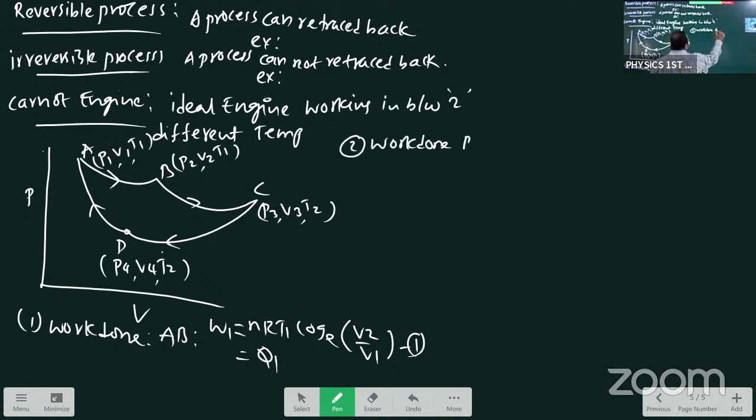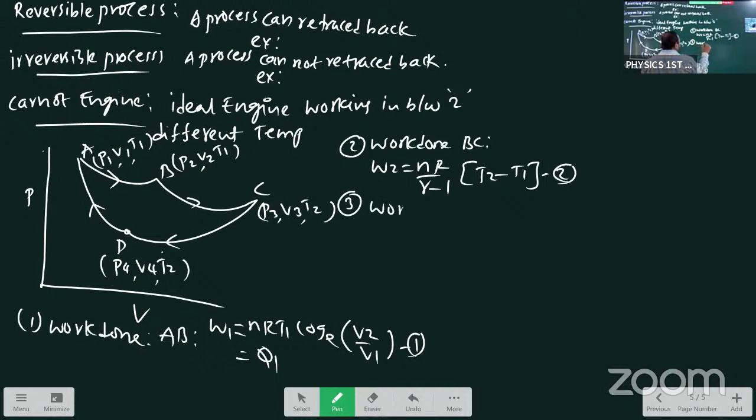Second one, work done in BC: nR by gamma minus 1, T2 minus T1, equation number 2. Now third one, work done: isothermal compression, work done. AB over, BC over, CD, reverse.